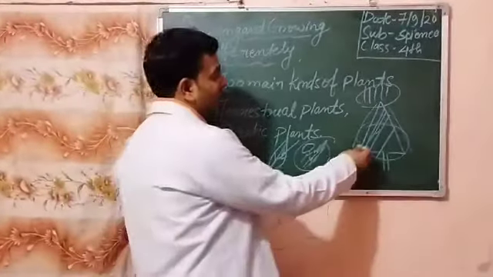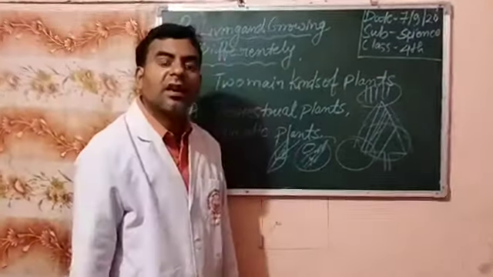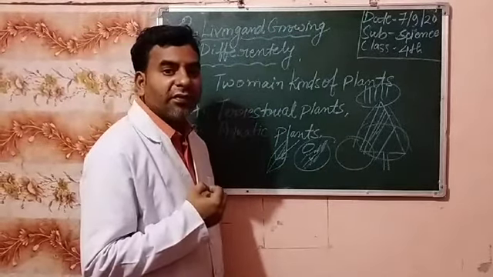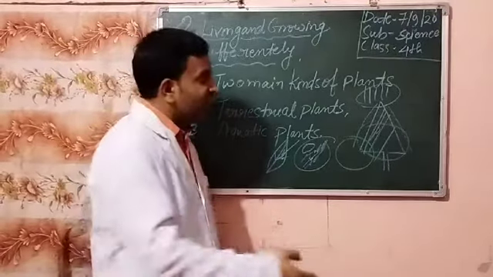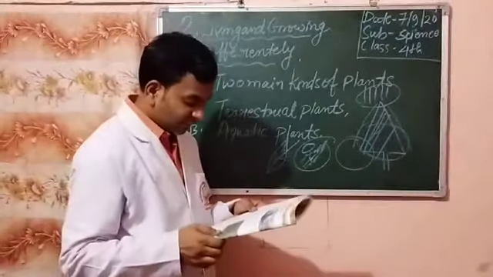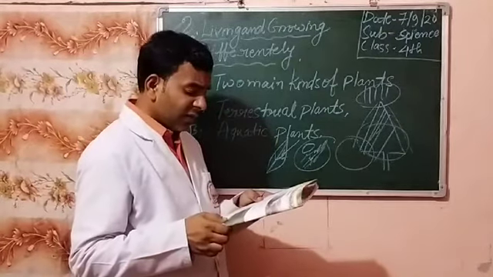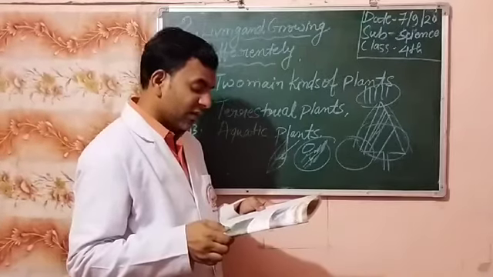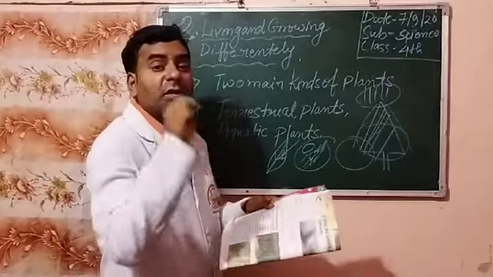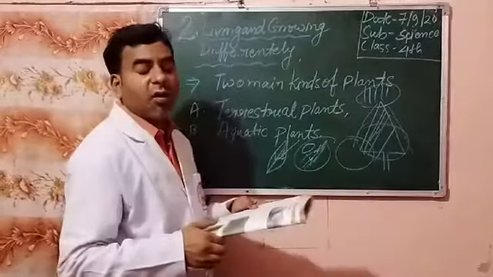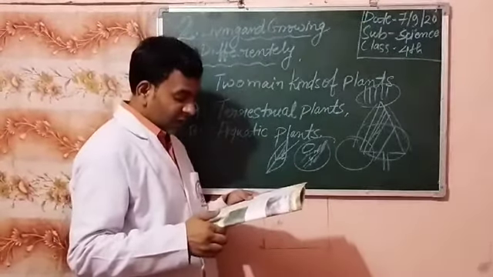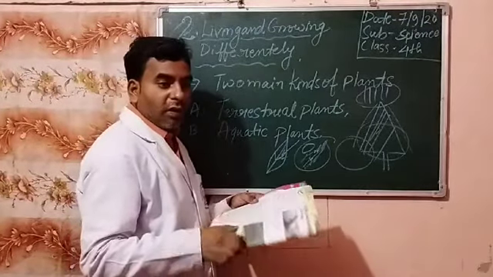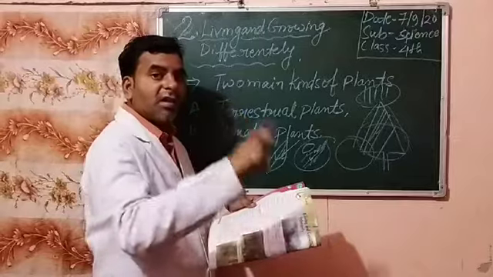So this type of structure, this type of modification, is an adaptation to save these trees. Students, they do not shed all their leaves at once. A few leaves are lost every year. Shed means loss of leaves. New ones keep growing to replace them: old leaves are shed and new leaves come out.